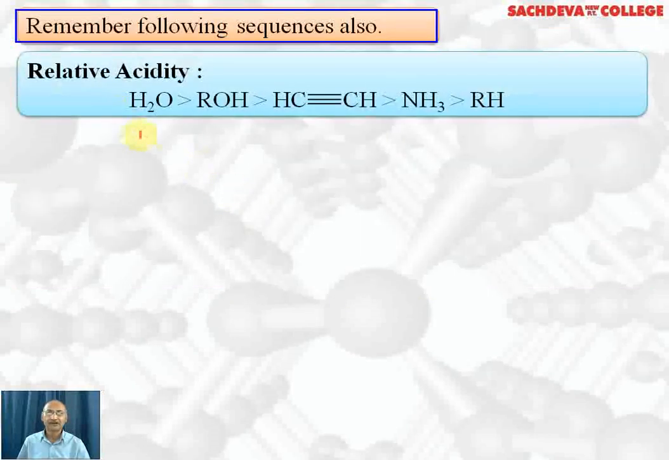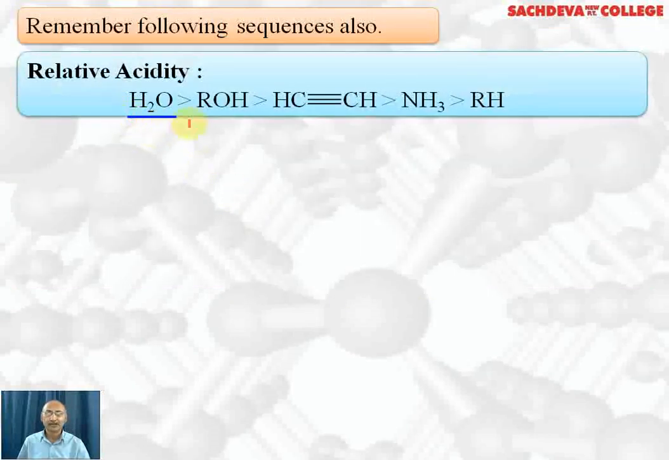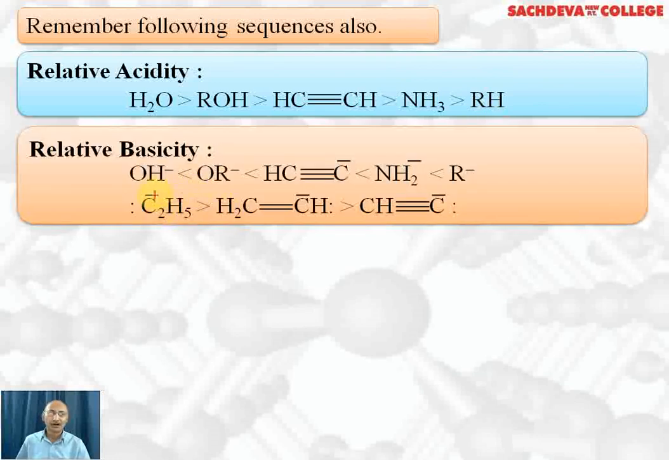Remember the following sequence also, that water is more acidic than alcohol, alcohol is more acidic than acetylene, acetylene is more acidic than ammonia, and hydrocarbons are least acidic, particularly saturated hydrocarbons. Order of relative basicity: OH ion is less basic than OR negative. These are the conjugate bases of these, so the opposite order will be there.